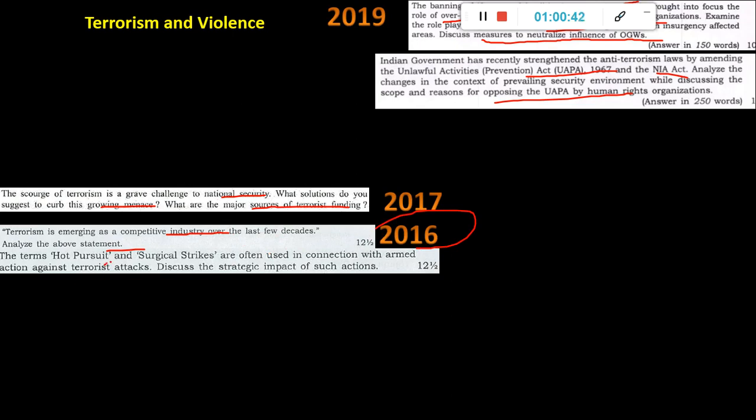That question was also asked. Hot pursuit and surgical strike was in the news, so you have to write about that. "Discuss the strategic impact of such actions," which India did. Now even a movie was made, but more than the movie, you should go and watch the web series which came on, I think, the Sony app. It's called Avrod, a web series with 9-10 episodes where they have shown the detailing.